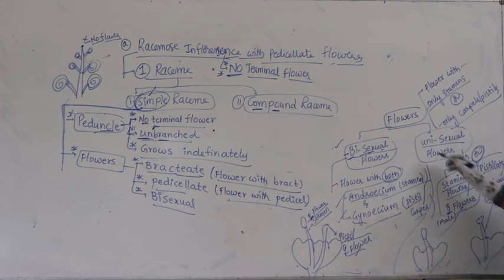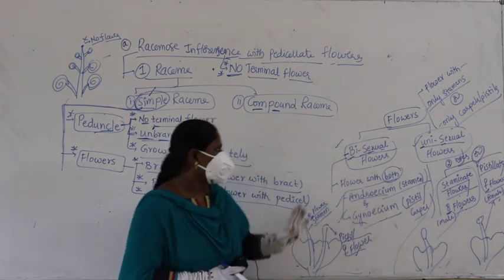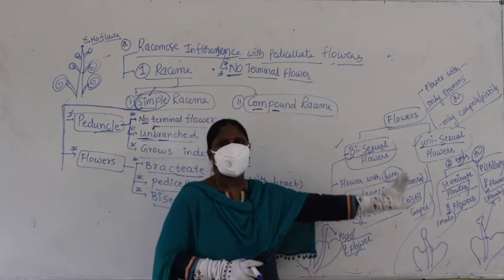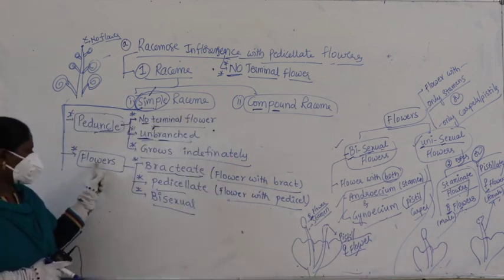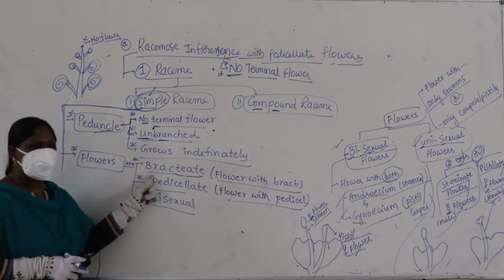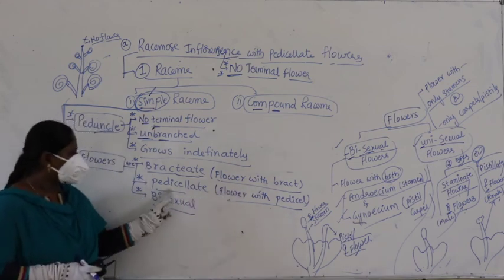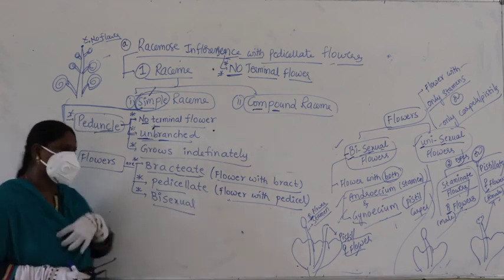Only one is present, that's why it's called unisexual flowers. If a male flower is there, it's called staminate flower. If a female flower is there, it's called pistillate flower. Now I hope you got the clear classification of the flowers, bisexual and unisexual, right? Now you know that the flowers are bracteate, meaning flower with bract, pedicellate, meaning flower with pedicel, and bisexual. Now you understood, right?